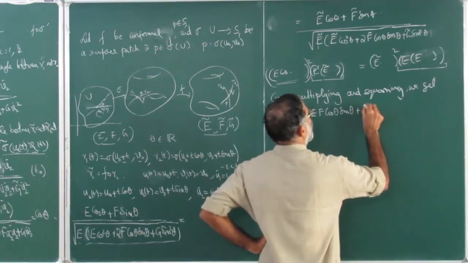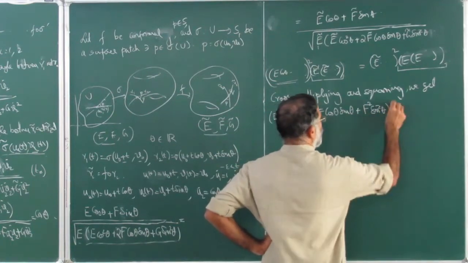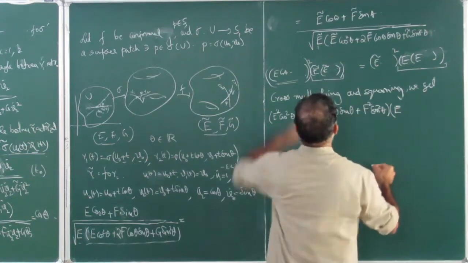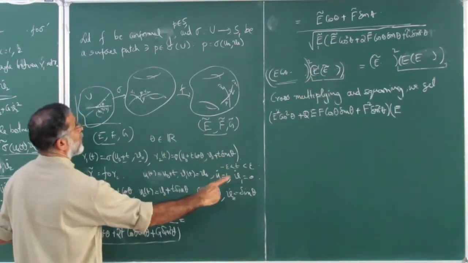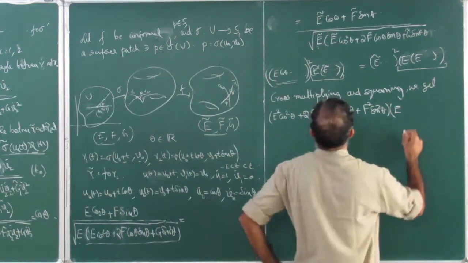This F square sin square theta, because you are cross multiplying, will come here. So what will be that?